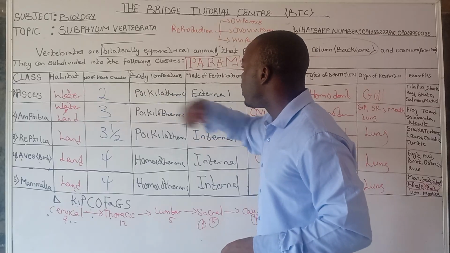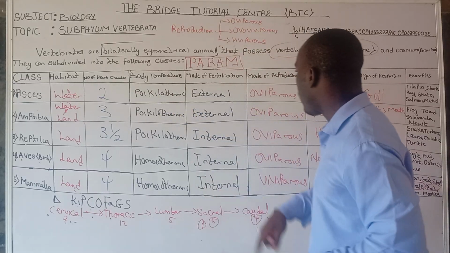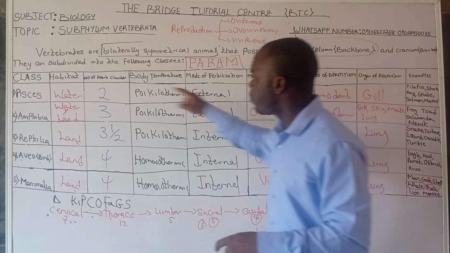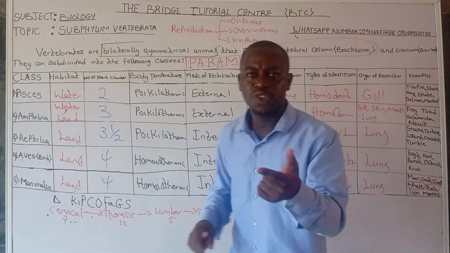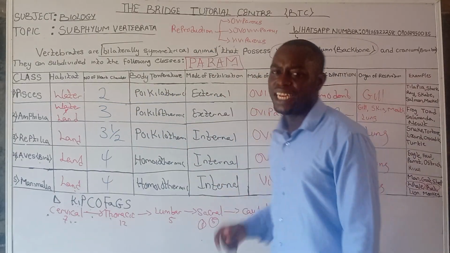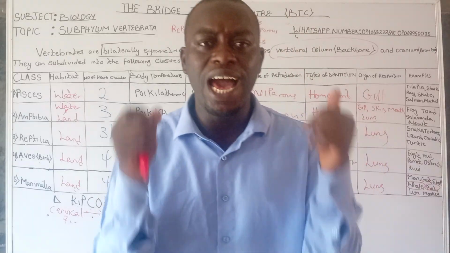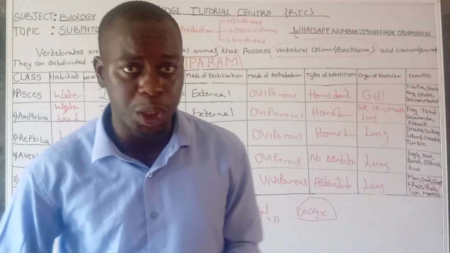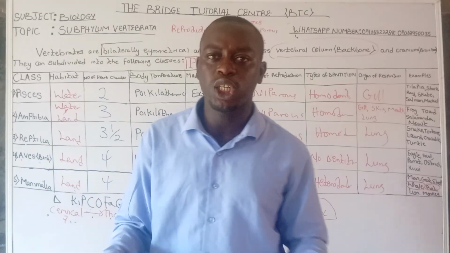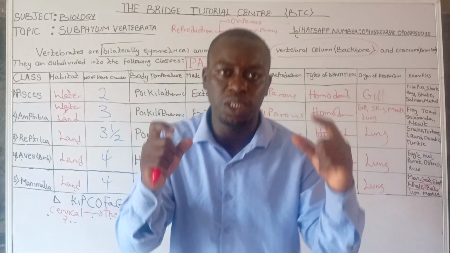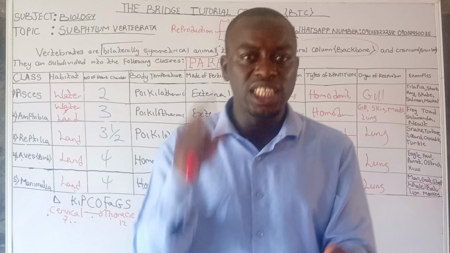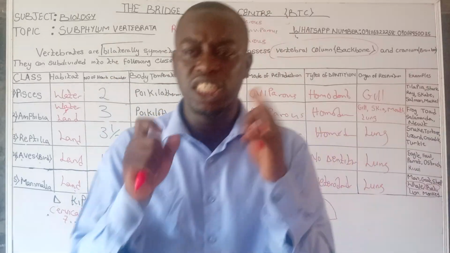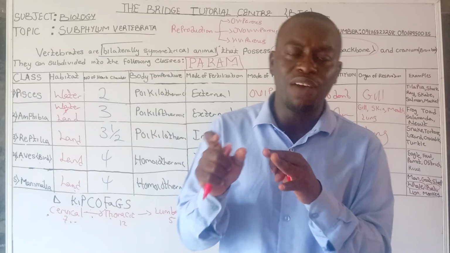Now, after the chambered heart, we have the next one, which is the mode of fertilization. Under the mode of fertilization, Pisces, that is all those fish, they should have undergone external fertilization. But we have some fish that undergo internal fertilization, and that is the cartilaginous fish, which are the chondrichthyes. Don't forget the shark, the ray, skates, they undergo internal fertilization instead of the normal external fertilization that is undergone by fish.